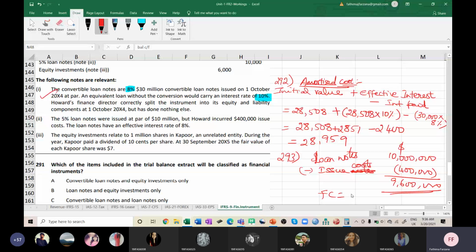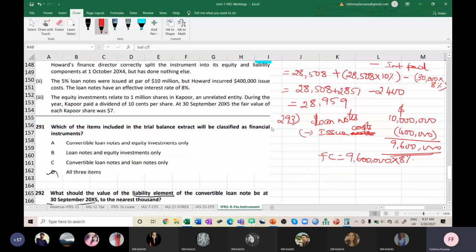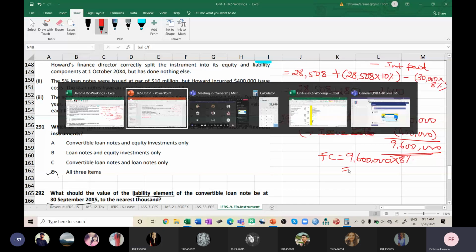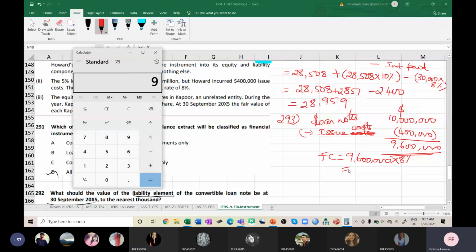So I have to find what is my finance cost. Finance cost is equal to $9,600,000 into 8%. Right? Any doubt? Yes, ma'am. Computation, multiplication and all you're learning from childhood. That is not a problem. You have a calculator very much.